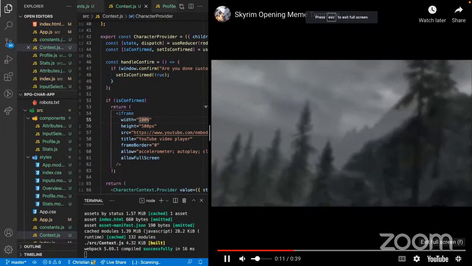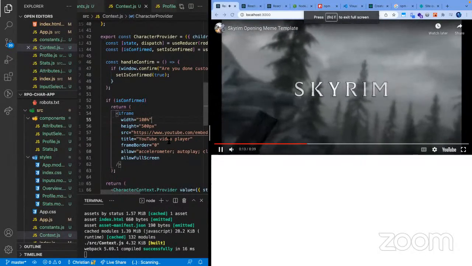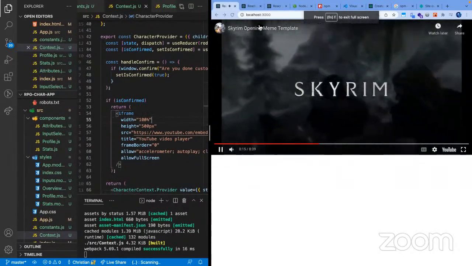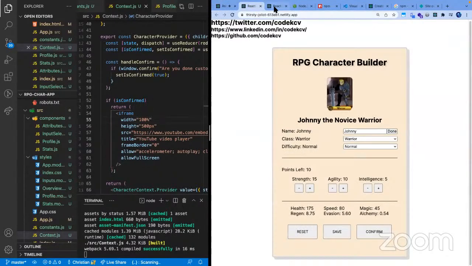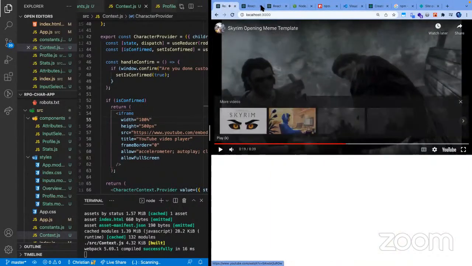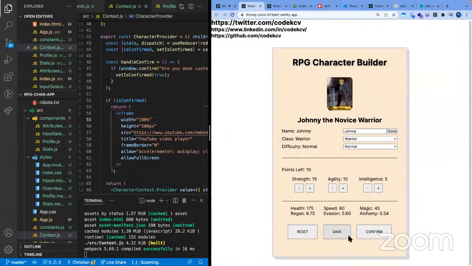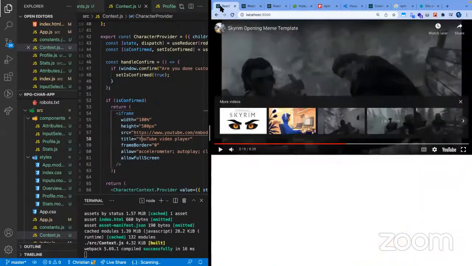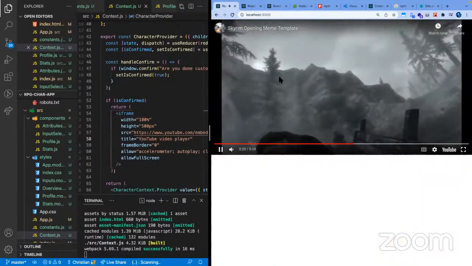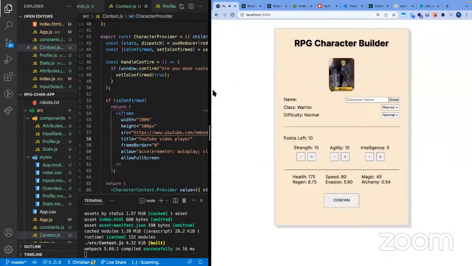So yeah, I think that's pretty much it. I did miss some part though. I think it might take a while. I need some refactoring. Because in our demo right here, we do have our reset, save, and confirm. But I think at the time it could be too much for the refactoring. But yeah, I think that's going to be about it. And do you guys have any questions?